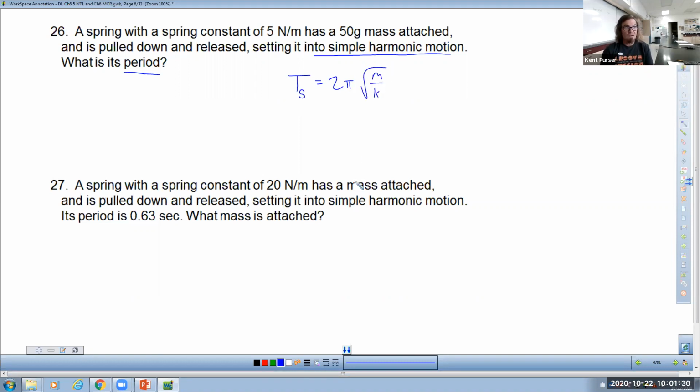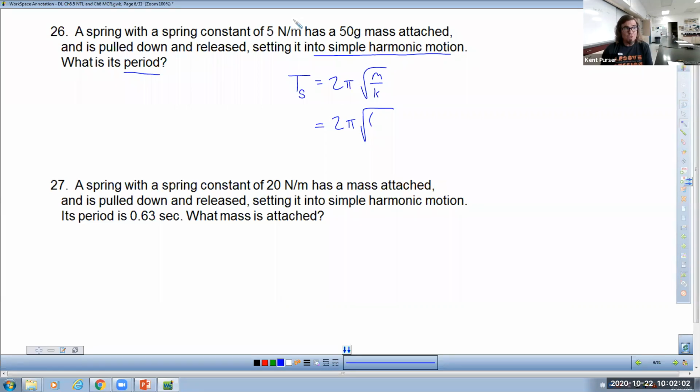Then you look to see if they gave you the values that you need. The biggest mistake made on this problem is forgetting to change the mass from grams to kilograms. You can probably expect that. I told you on one of the earlier assignments that I would for sure give you kilograms so that this mistake couldn't be made. That's because those questions were harder. So I don't want you to mess that up. But on this problem, this is an easy enough problem. I think it's fair for me to keep something in grams because this is typical of what, in fact, this is a lab assignment right here.